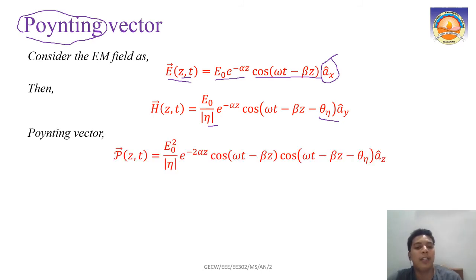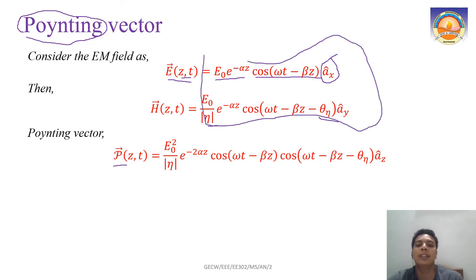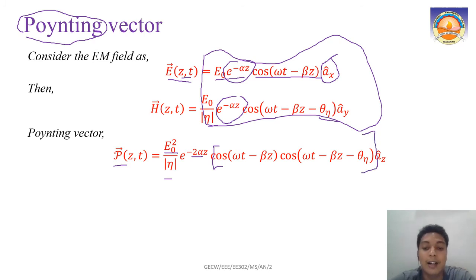Now, what is the Poynting vector? If we take the instantaneous Poynting vector P of z,t, we can just multiply these two things, E cross H, since they are given in this form. So it will become E0 square by eta. e raised to minus alpha z is common here as well as here, so when you multiply, it will become e raised to minus 2 alpha z. And then the remaining cos terms, cos(omega t minus beta z) and cos(omega t minus beta z minus theta eta), right? So this is like cos A, let us take as what?